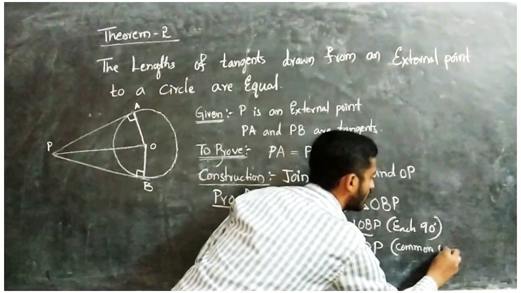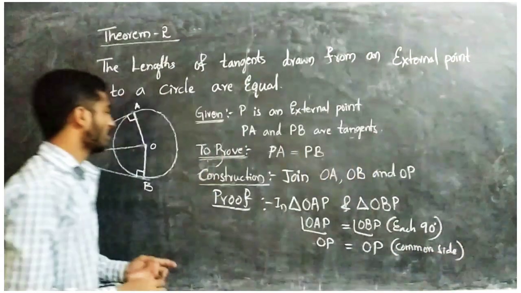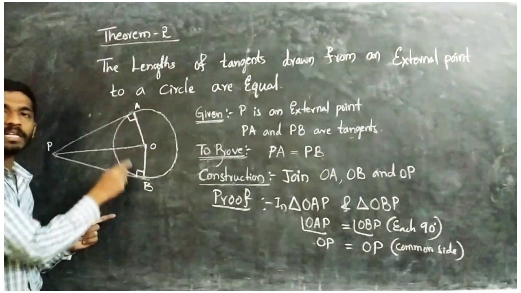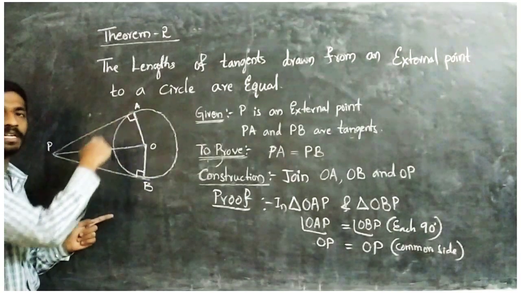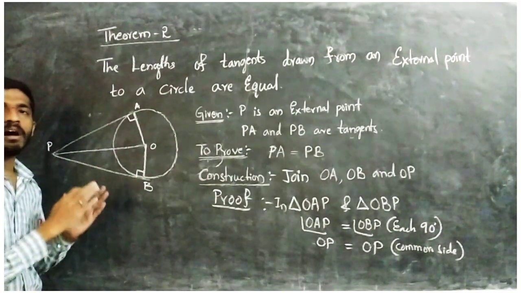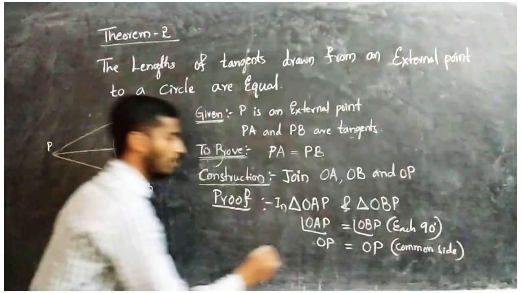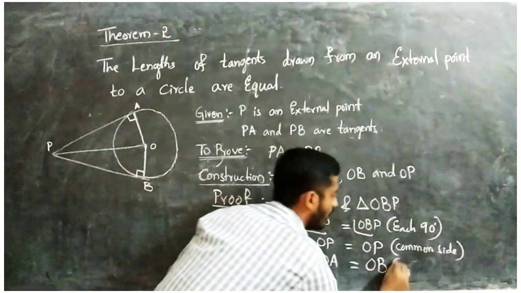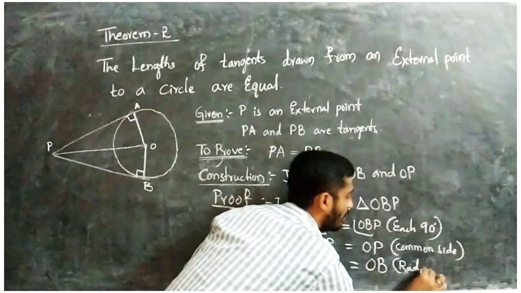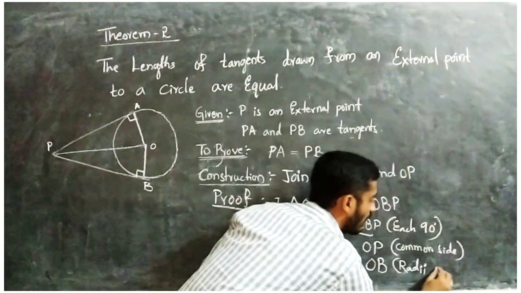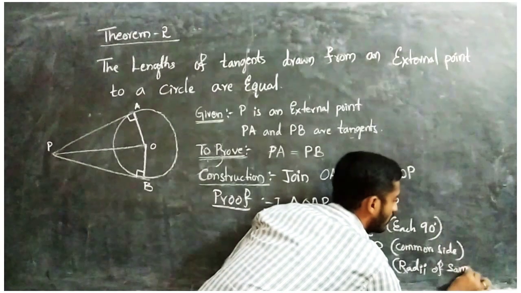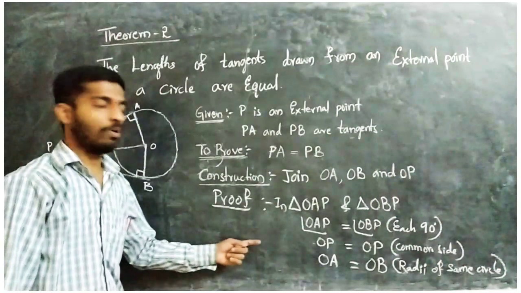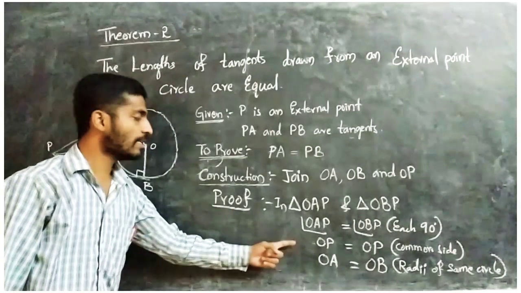Common side. Next, see here OA, OB. What are these two? OA and OB are the radii of the same circle, because in a circle all radii are the same. So OA is equal to OB. Here you have to write radii, the plural form of radius, of same circle. Okay, so now one right angle, hypotenuse, and one side.